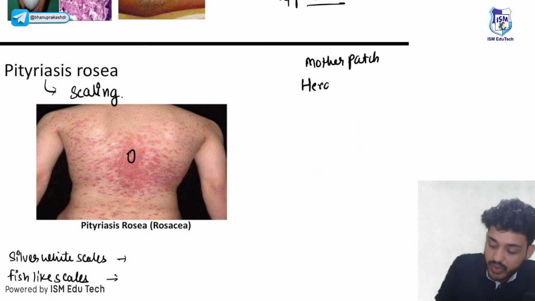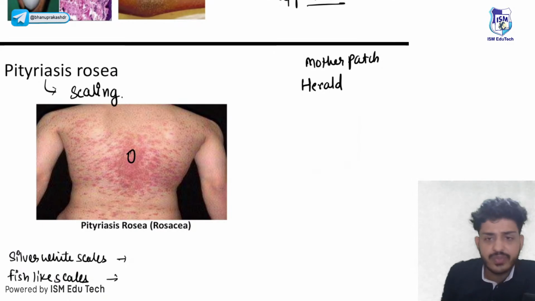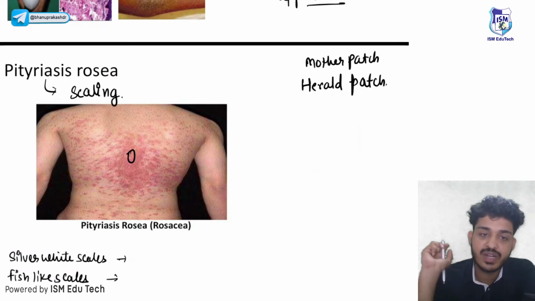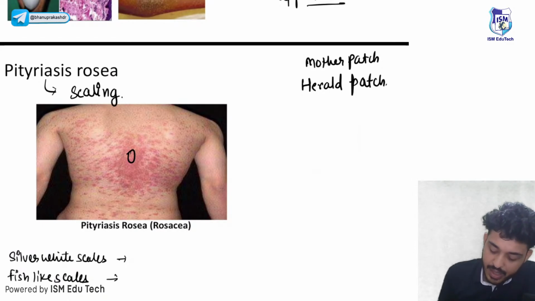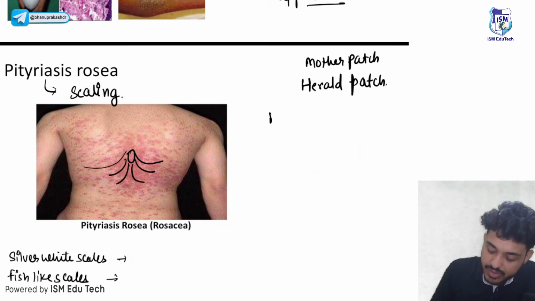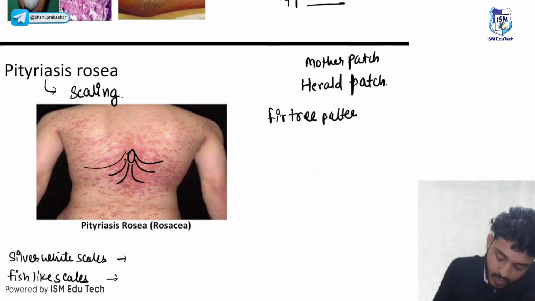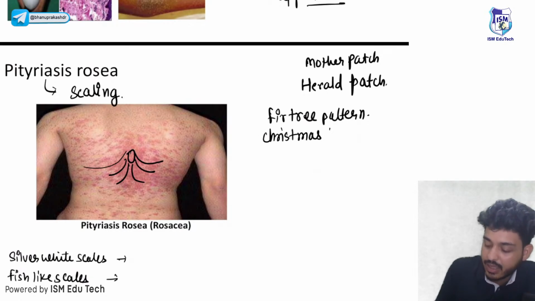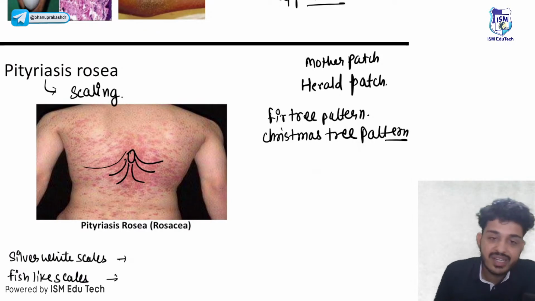Appearance of the first patch will occur first. Then there will be growth, and that growth will be in a specific pattern known as fir tree pattern or Christmas tree pattern.